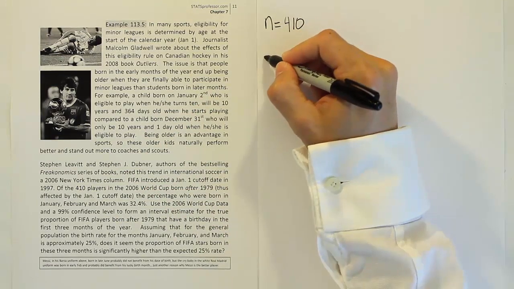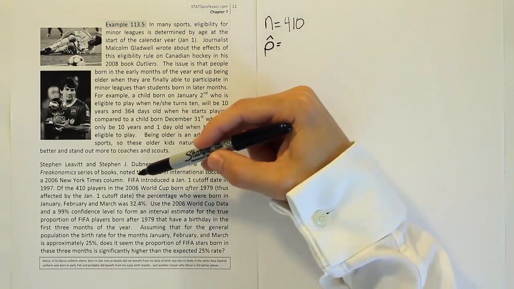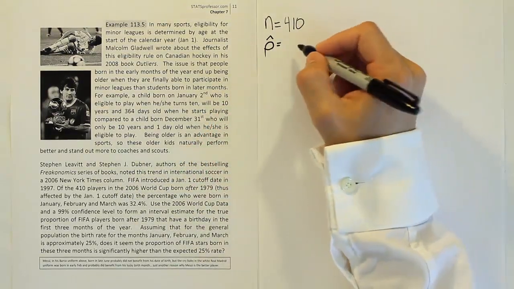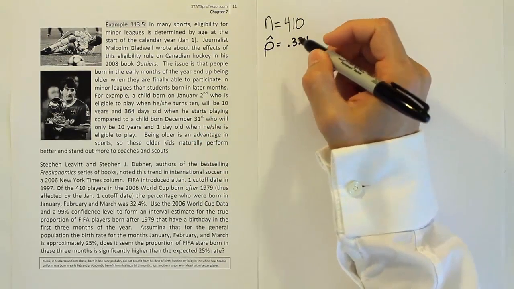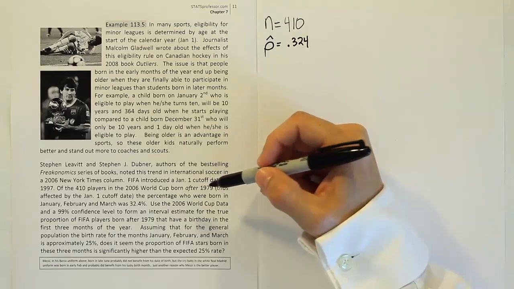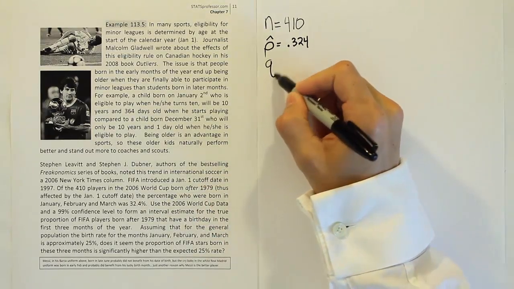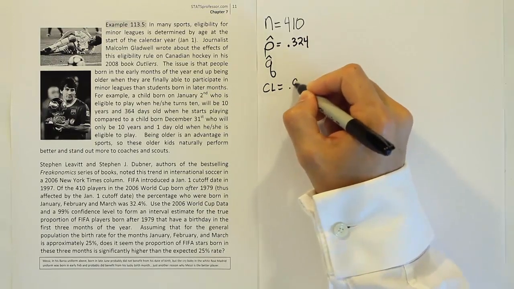Then it will give us a proportion, right? A proportion, a p-hat. It says of that, the percentage who were born in January, February, and March was 32.4%, so 0.324. Now from there, we're going to go further and look down and see that they give us a confidence level of 99%. So we'll need a q-hat, and we're going to need that confidence level. So let's write down the confidence level, 0.99.